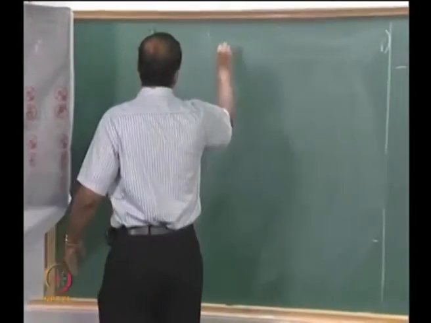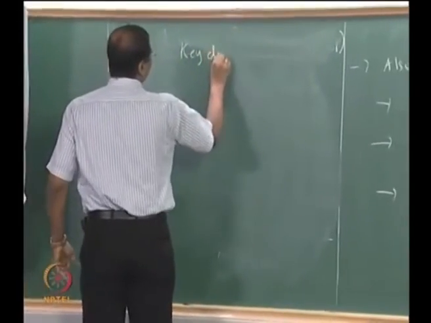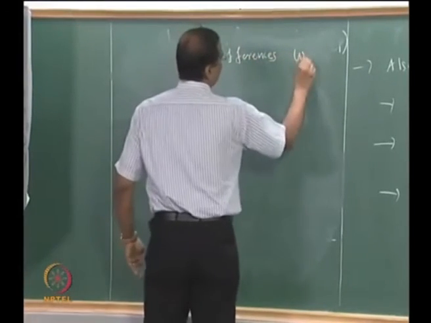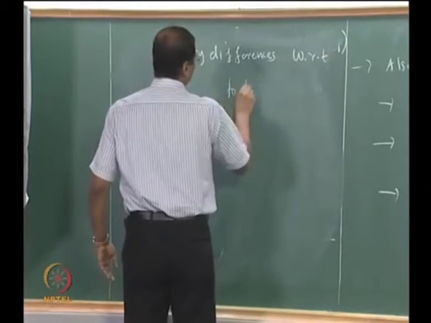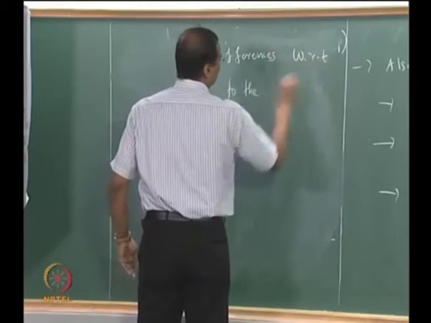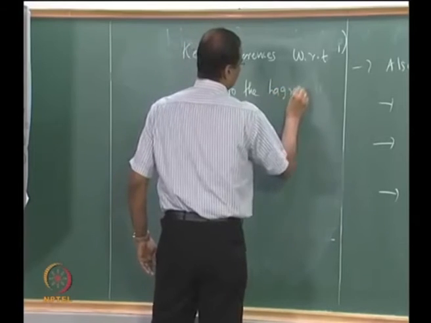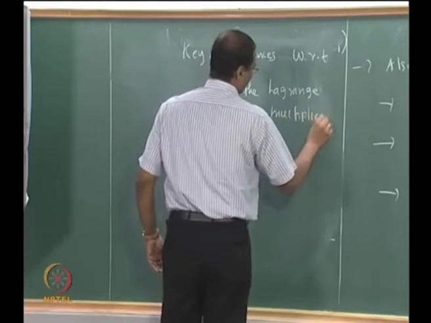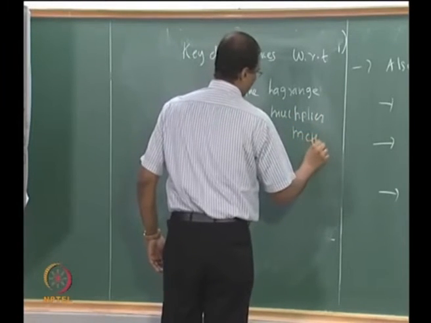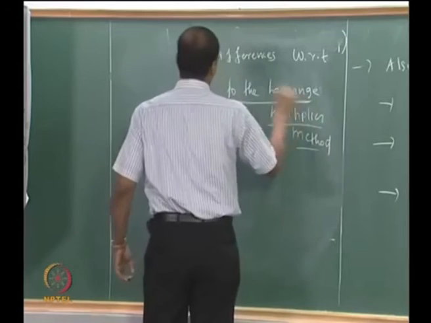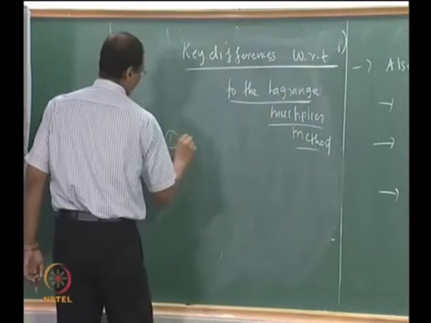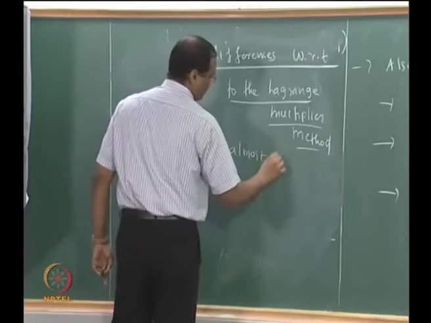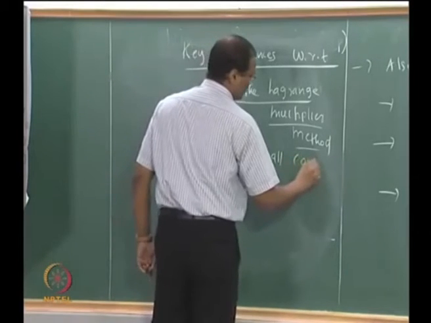Okay. So key differences with respect to the Lagrange multiplier method. In LP, almost all constraints are inequalities.